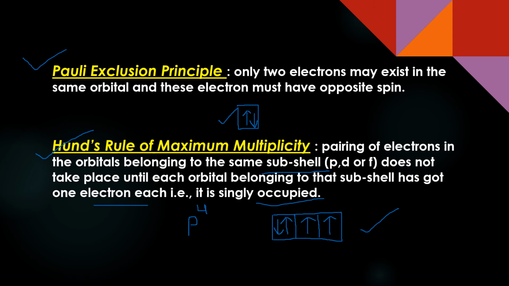So this is Hund's rule of maximum multiplicity. Maximum multiplicity means the orbitals which are having the electrons to start with, they should have all the electrons in the same spin. They should be singly occupied first. That is maximum multiplicity. Because if I show the three electrons like this, first upwards, then second, then third, then total will be 3 into plus half. This will be the total spin. That is maximum multiplicity. And then you start pairing them up.